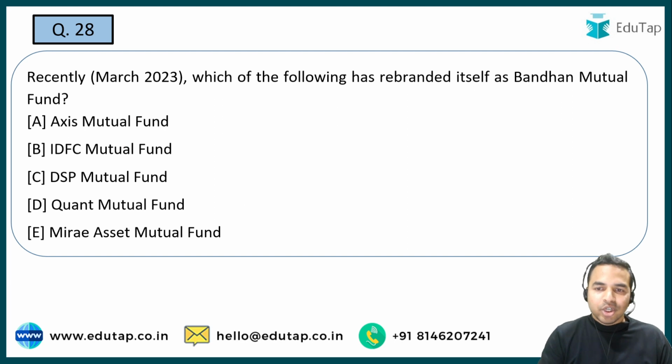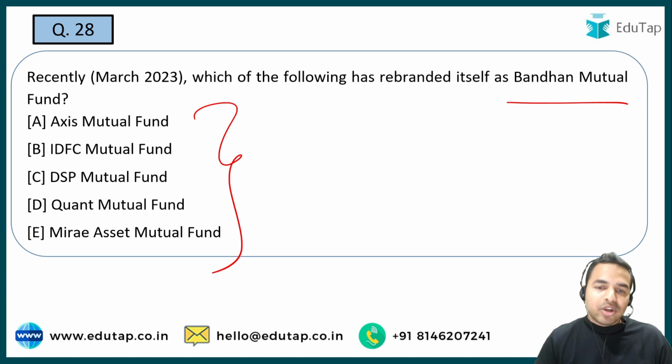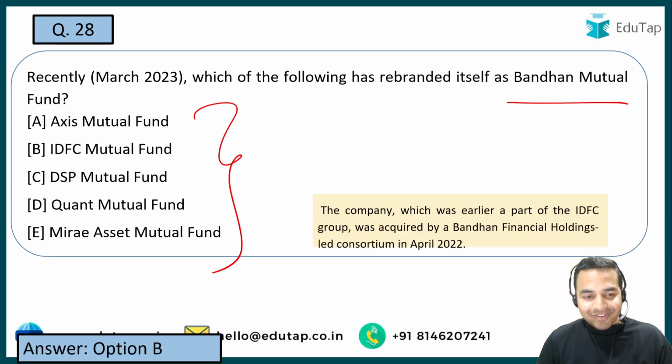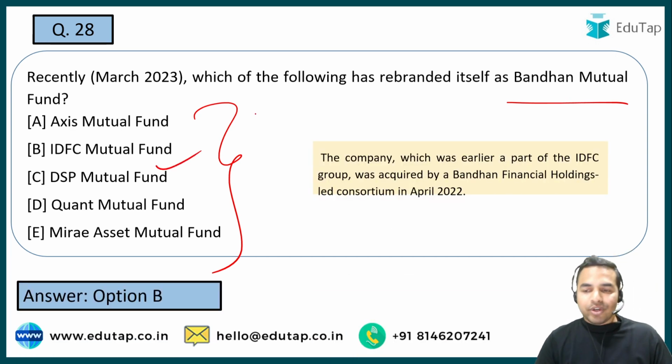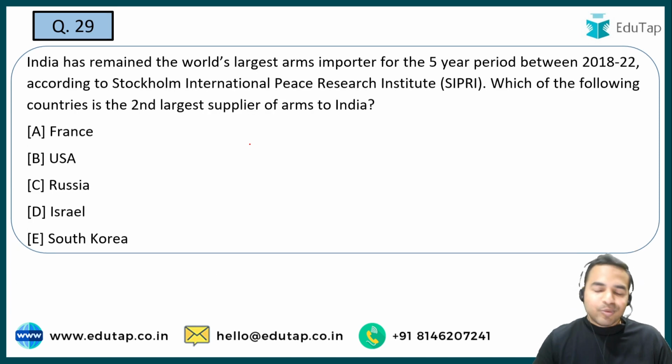Now the next question. So which of the following has rebranded itself as बंधन म्यूचुअल फंड? तो बंधन म्यूचुअल फंड कौन सी वो ऑर्गेनाइजेशन है जिसने खुद को रीब्रांड किया है एज अ बंधन म्यूचुअल फंड? द राइट आंसर इज IDFC Mutual Fund. So guys, IDFC Mutual Fund is the right answer to this particular question. Now let's move on to the next question.